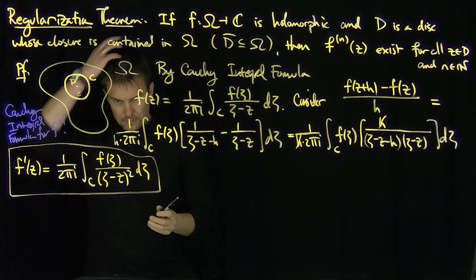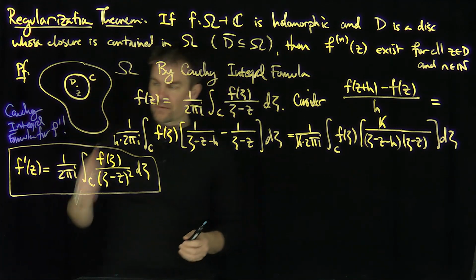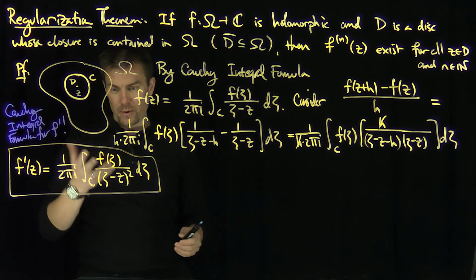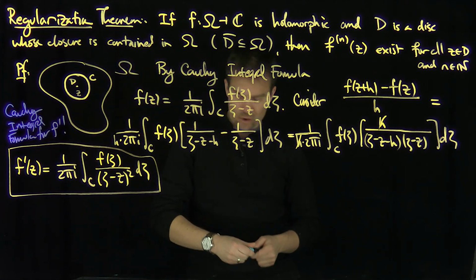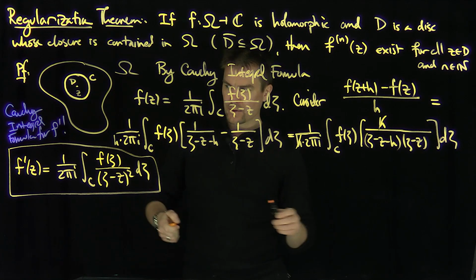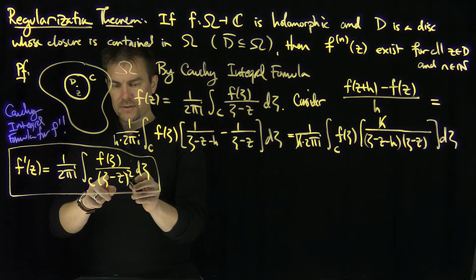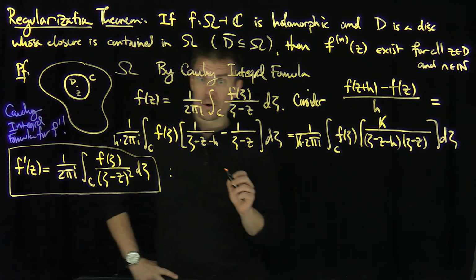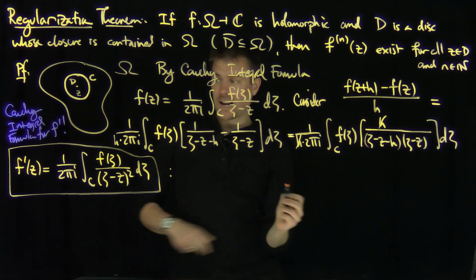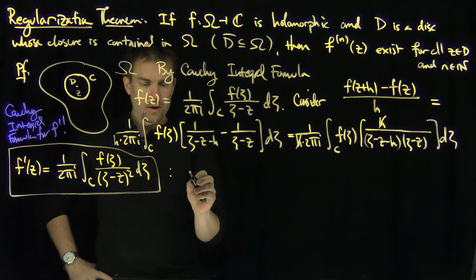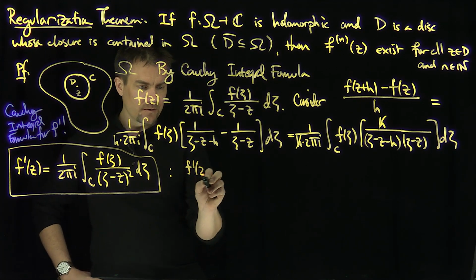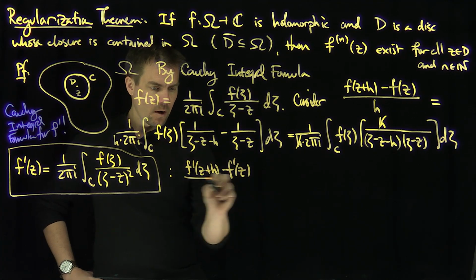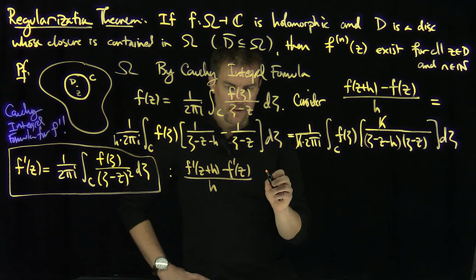Excellent, okay? Now, of course, there's two ways of doing this. I can simply plug the formula in for f prime and integrate by parts. That's one way of doing it. But let's just do one more calculation over here. So what would f double prime be, right? So if I do f double prime, I have to look at this formula, and then I have to plug in the difference quotient, right? So now consider, I want to get one more derivative out of this. Now we'll show that I can turn the crank. If I can do it for this, I can do it for all of them, right? So what would f prime of z plus h minus f prime of z, all divided by h look like for the next difference quotient?